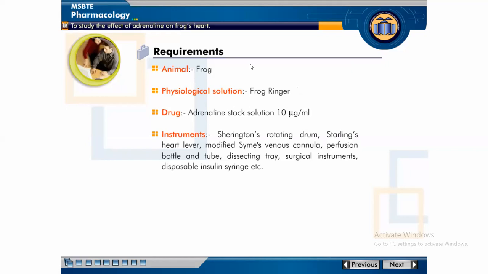Instruments: Sherrington's rotating drum, Starling heart lever, modified Simms venous cannula, perfusion bottle and tube, dissecting tray, surgical instruments and disposable insulin syringe. 10 microgram per ml. Dose of this adrenaline stock solution, or quantity of adrenaline stock solution.